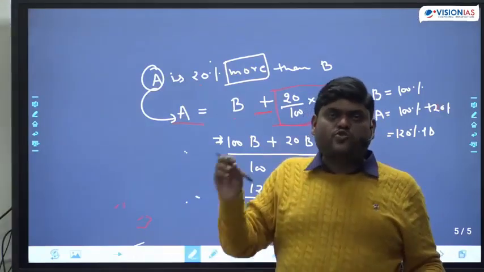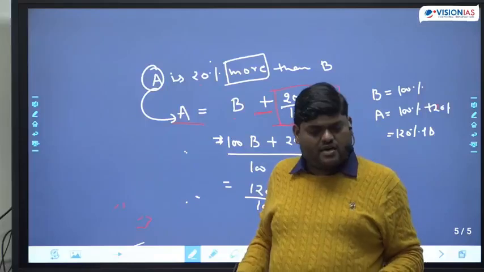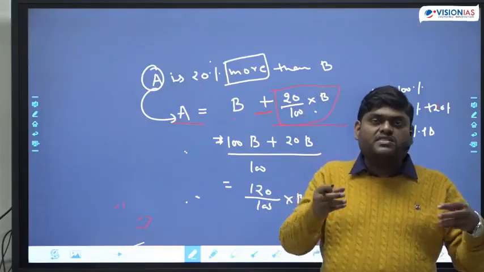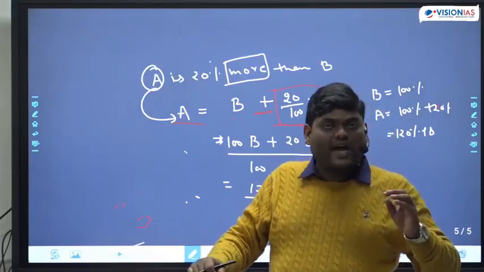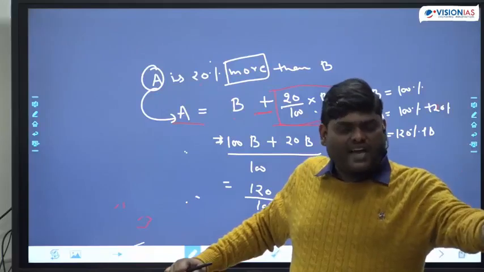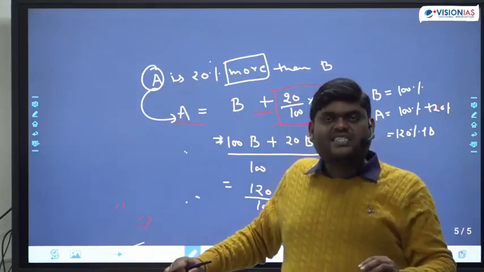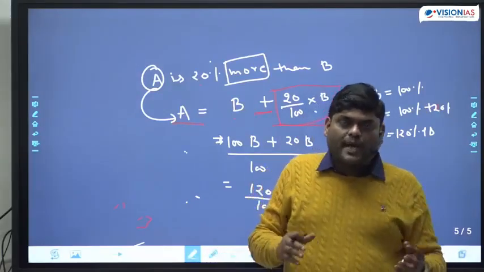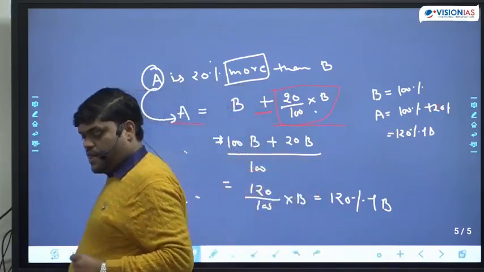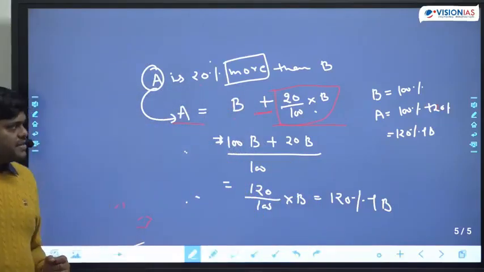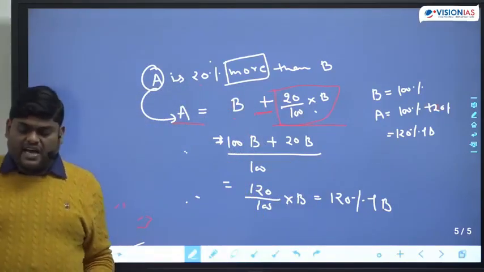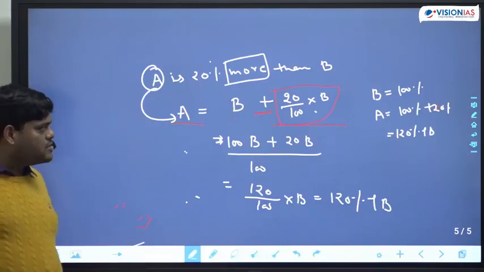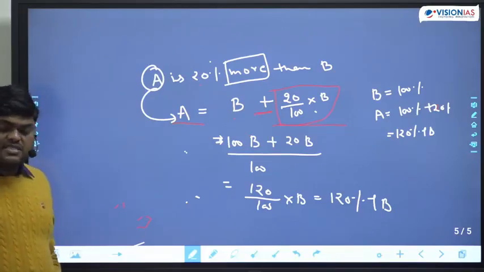X salary is 20% more than Y salary. So X salary will be what? If Y salary is 100%, X salary will be 20% more. That means 120%. Now please tell me, is this concept clear or not?